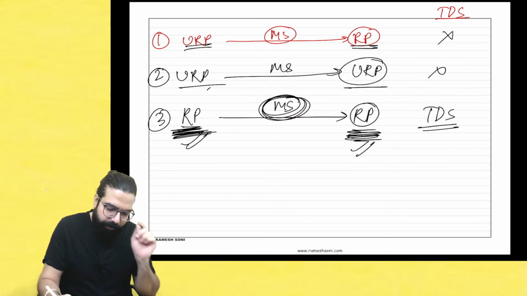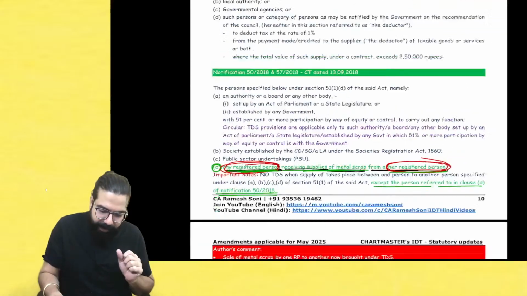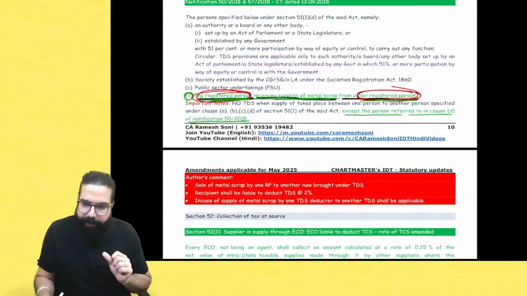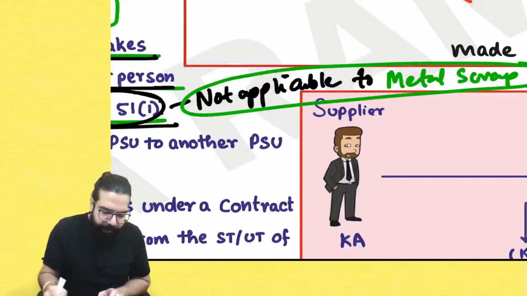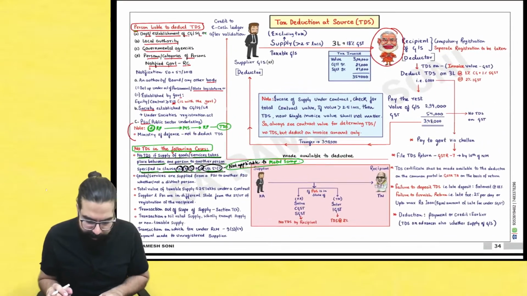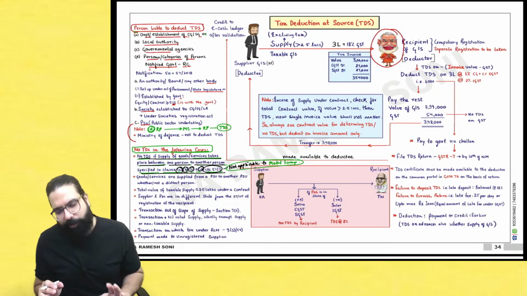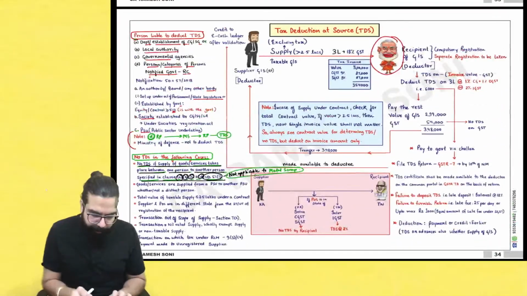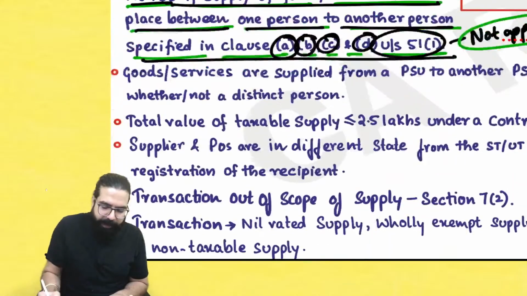Chalo. Let's go ahead and move to the next one. I hope this point relating to the metal scrap wala is clear. Yes, sir. Very good, people. Remember this point from exam point of view. I like the TDS chapter. It is very important from exam point of view. I hope you guys have done some questions. Very good, everyone. So remember, registered person supplying metal scrap to another registered person, TDS will come.